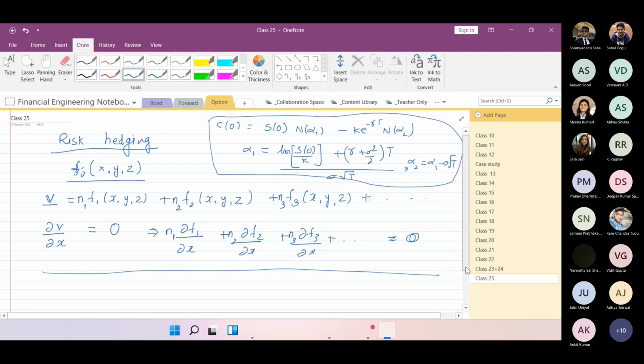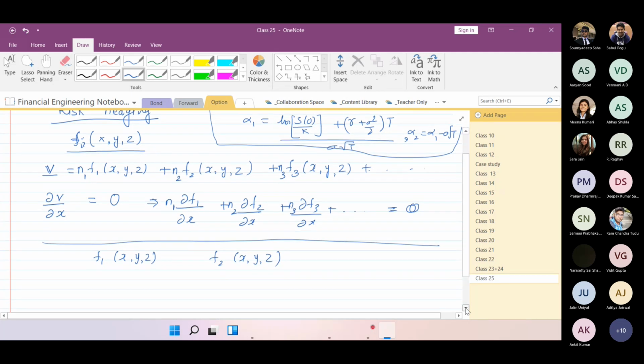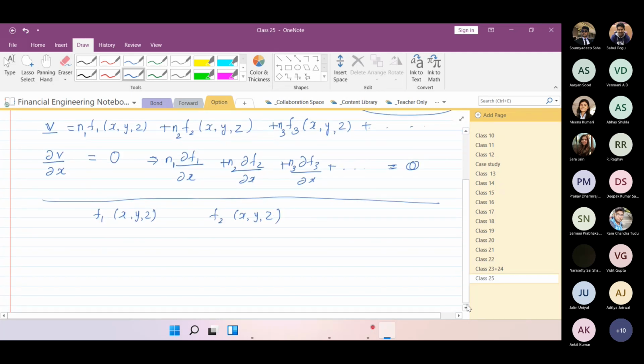So let's see, if we have three variables like X, Y, and Z, we are trying to find it out. F1 and F2 are the two assets which we have, and we want to hedge our risk with respect to X. We are trying to find N1 units of F1 and N2 units of the asset F2.